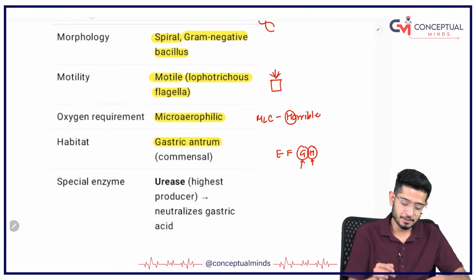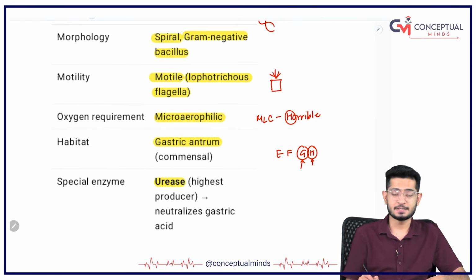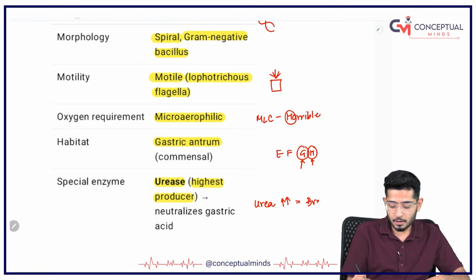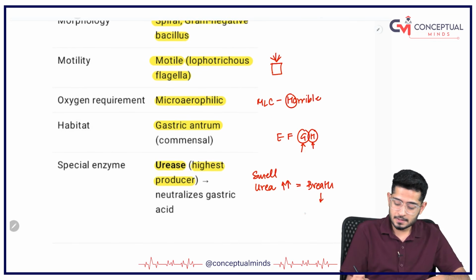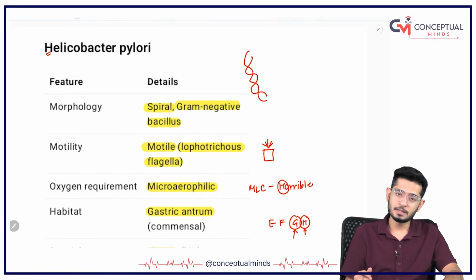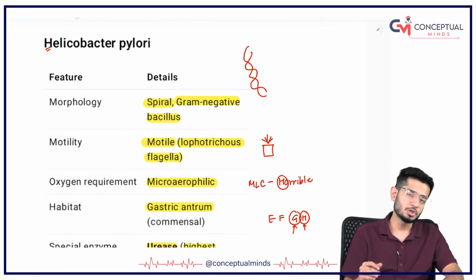And one more important thing, that it is having urease. So Helicobacter pylori is the highest producer of urease. So what is going to happen, it will release out urea a lot, and the smell of the urea will come in the breath. So this is going to be called the urea breath test. Okay, you got it. So Helicobacter pylori is going to have a lot of urea.